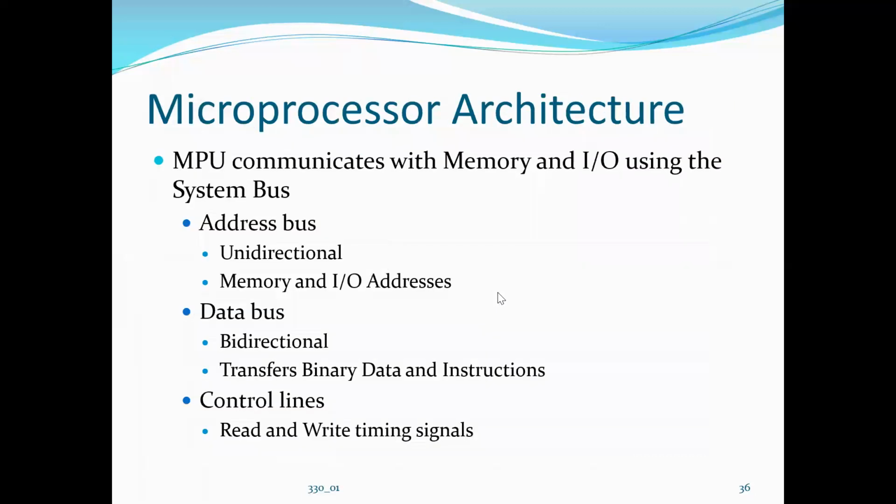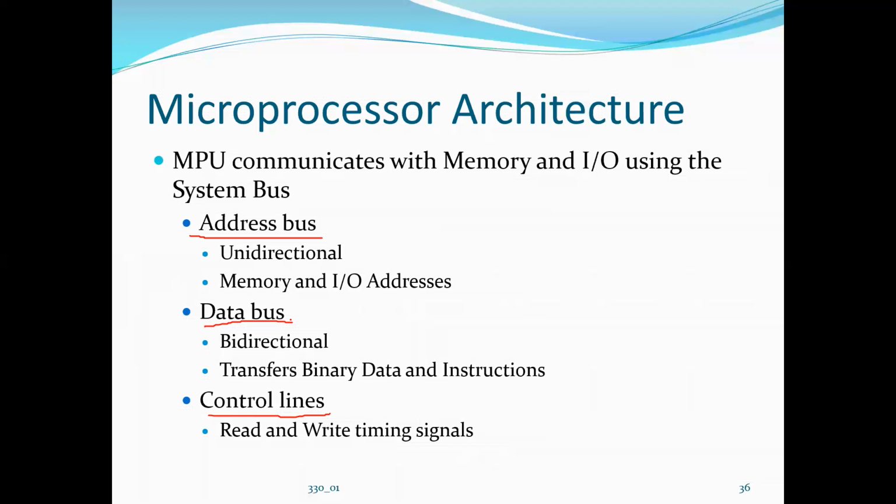This system bus is divided into three types: the address bus, data bus, and the control bus.